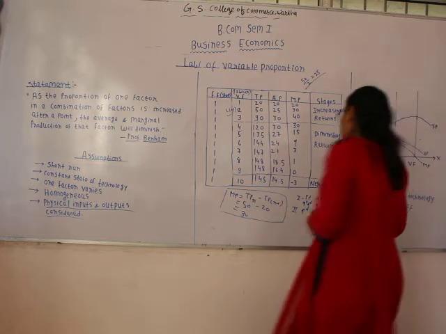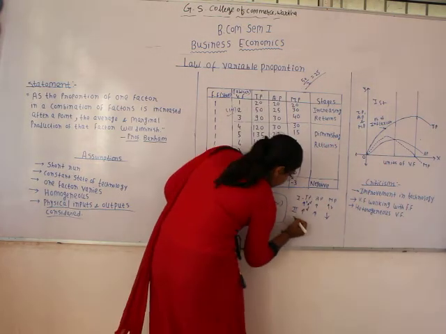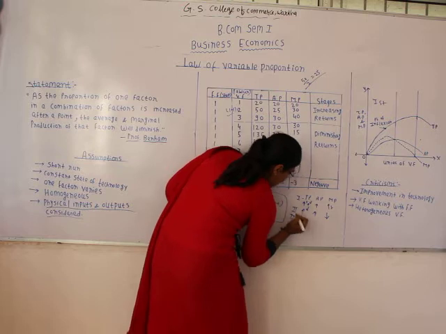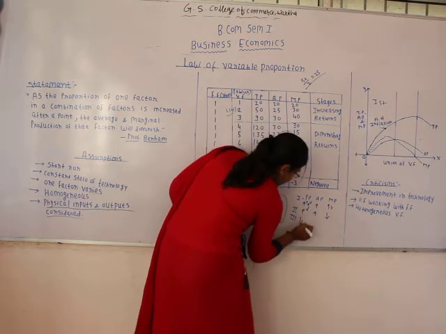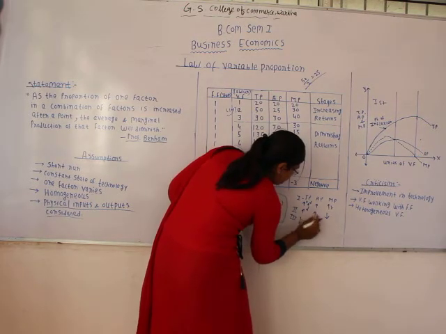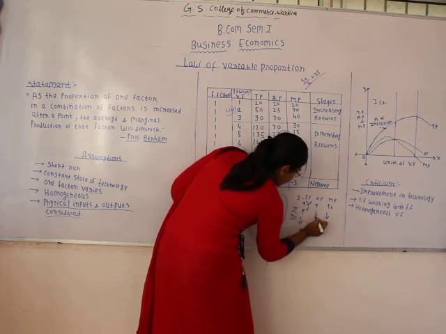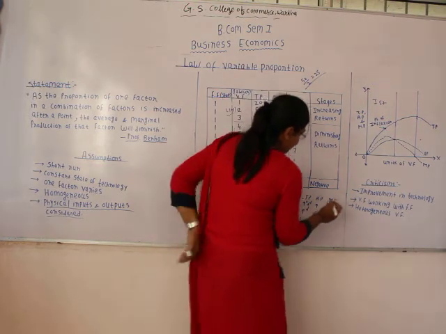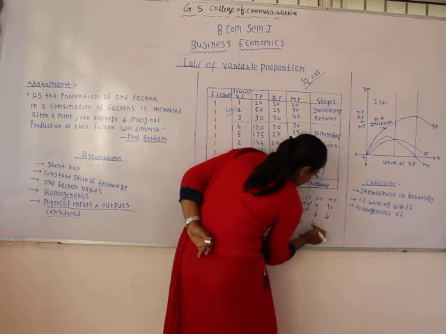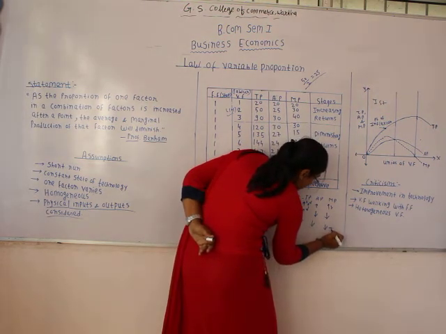So in the third stage what happens? Total product is declining, average product is also declining, and the marginal product is declining and becoming negative.